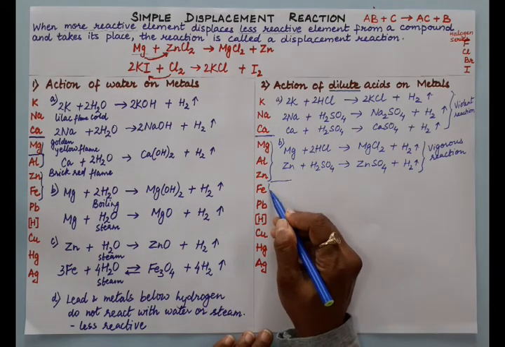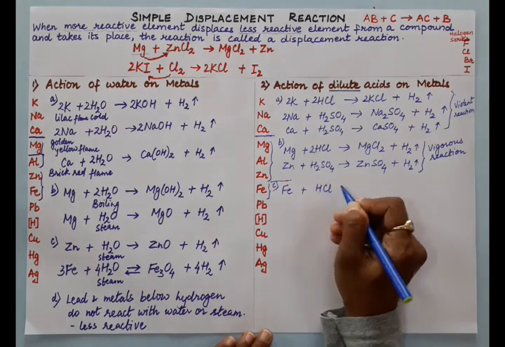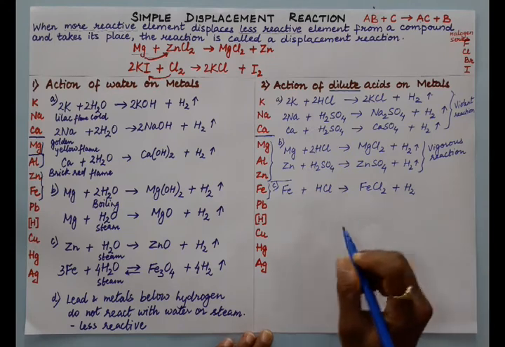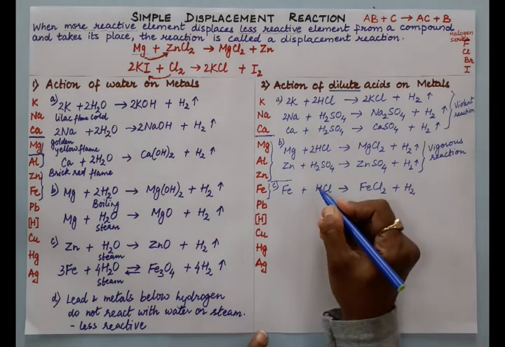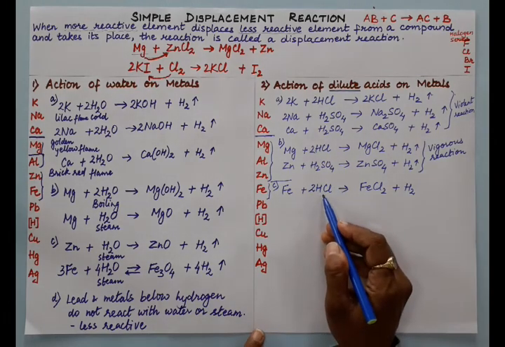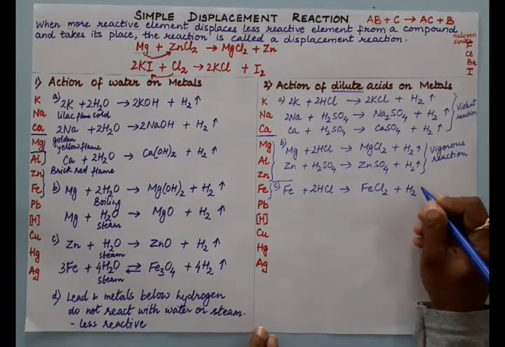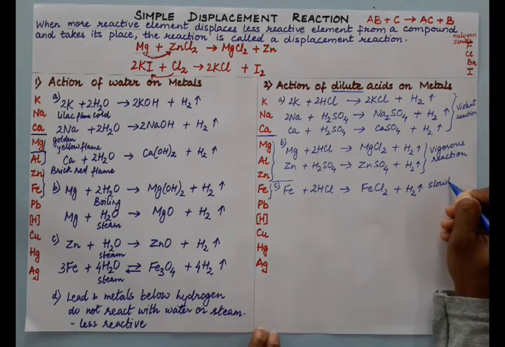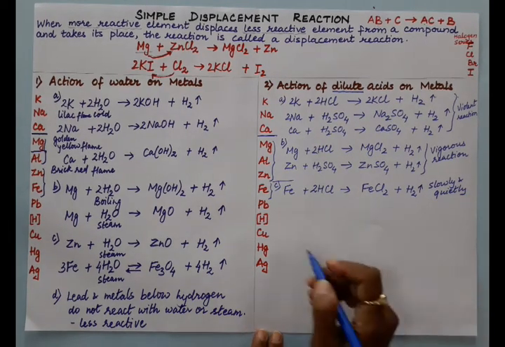Iron reacts slowly and quietly with acid. We are getting here ferrous chloride. We will never get ferric chloride here. If we want to prepare ferric chloride, we studied that we can prepare it by synthesis reaction. But if we want to prepare ferrous chloride, we use displacement reaction because HCl is not a very strong oxidizing agent. So we will be getting ferrous chloride. So iron reacts slowly and quietly.